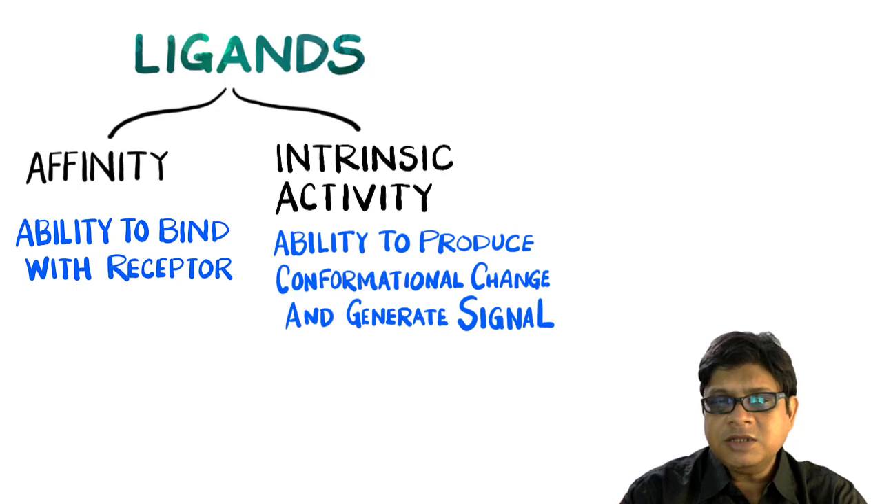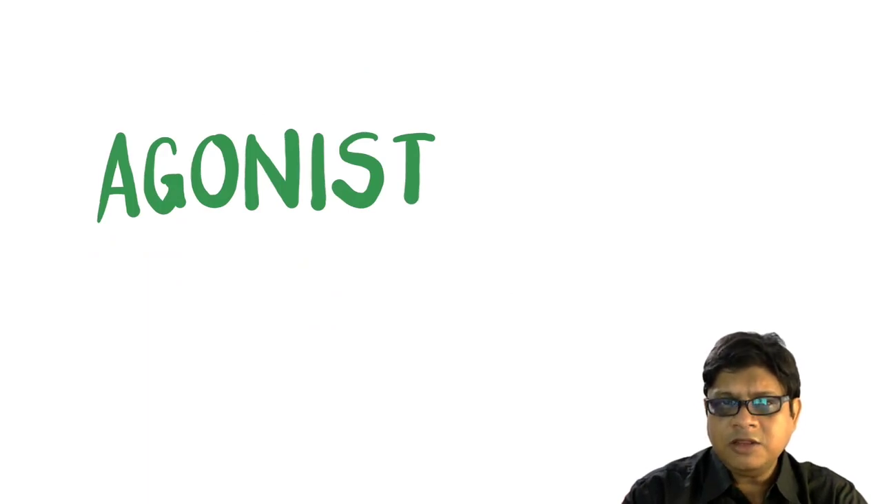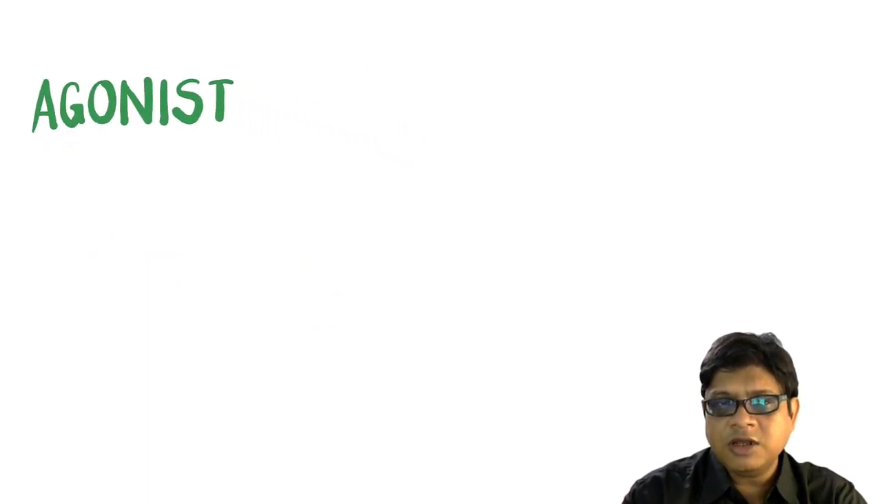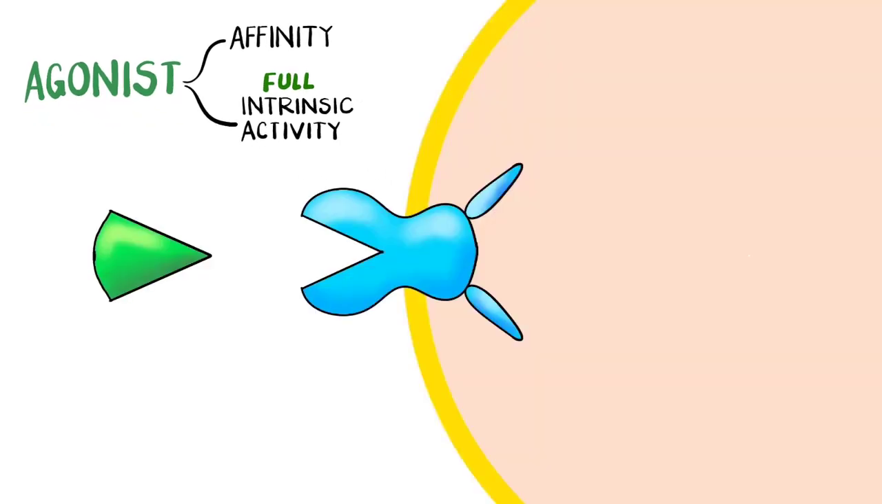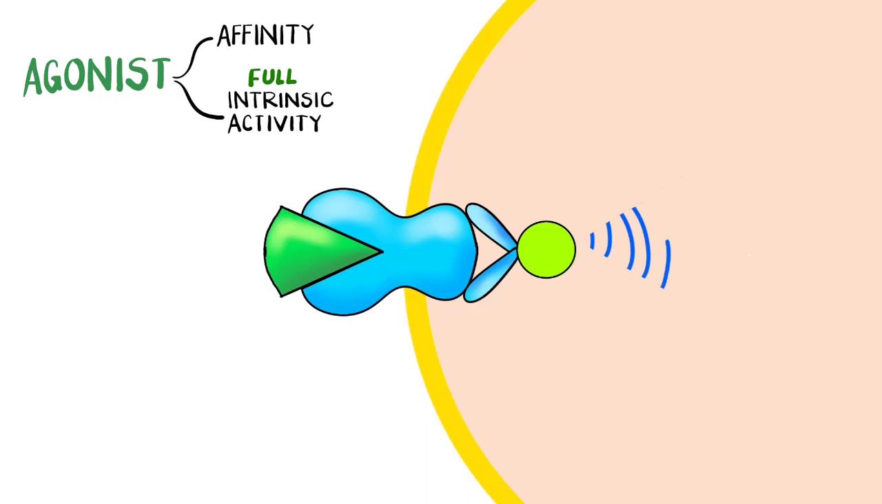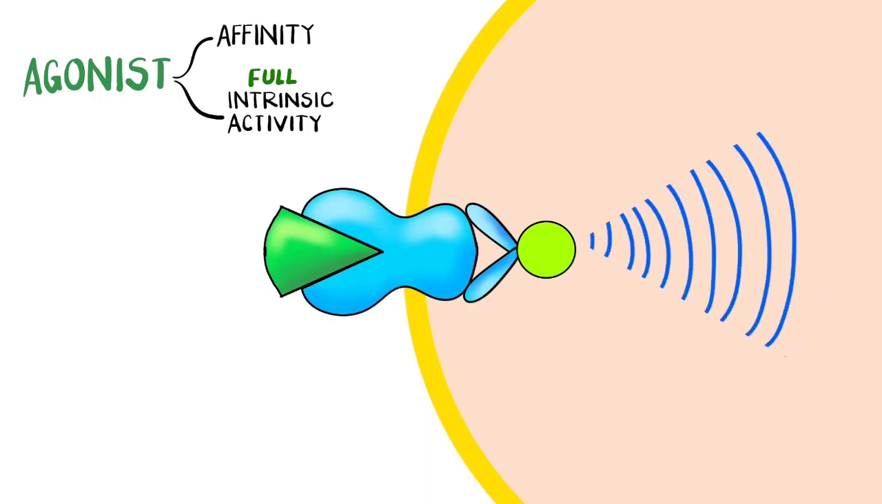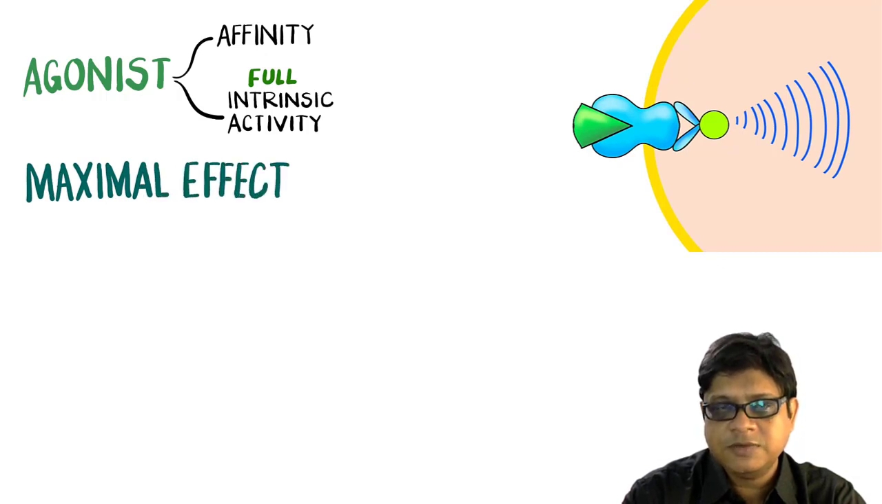So, going by that, the first kind of ligand that is very important for us to understand would be the agonists. Now, what is an agonist? An agonist is basically a ligand that has both affinity and full intrinsic activity on a particular receptor. That means the agonist can bind with the receptor, and agonist leads to the conformational change that leads to maximum generation of signal or generation of a full strength signal, which leads to maximal physiological effect.